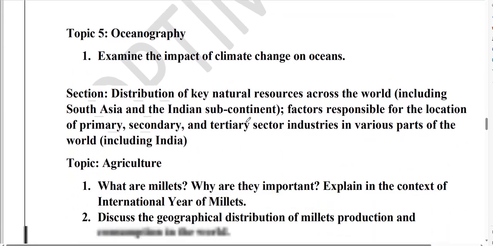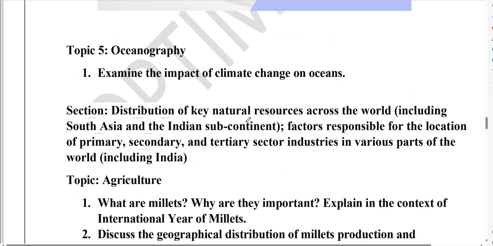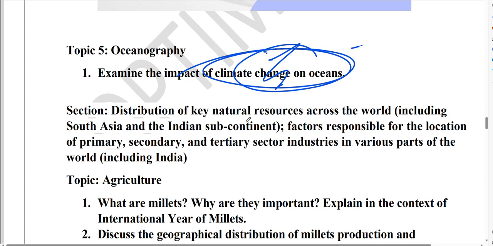Moving on guys, you can see here in oceanography, the question can be, what is the impact of climate change on ocean? Very, very important. Please do prepare the impact of climate change on ocean.